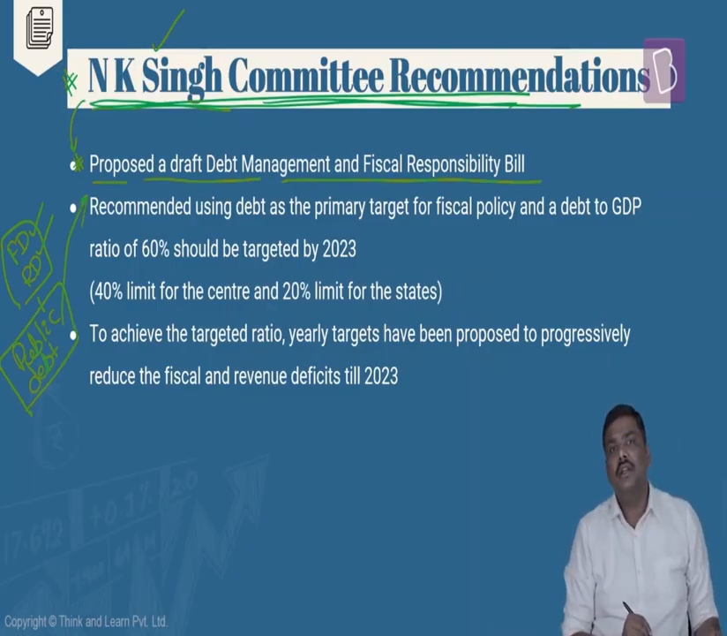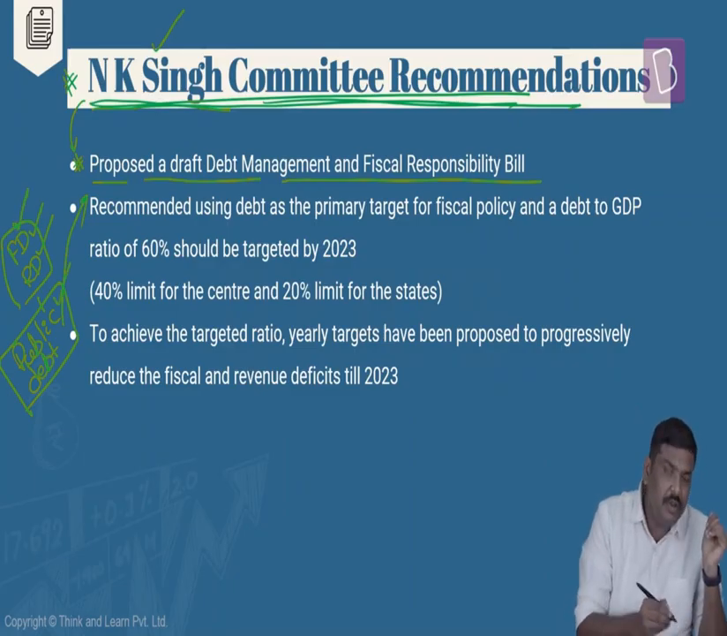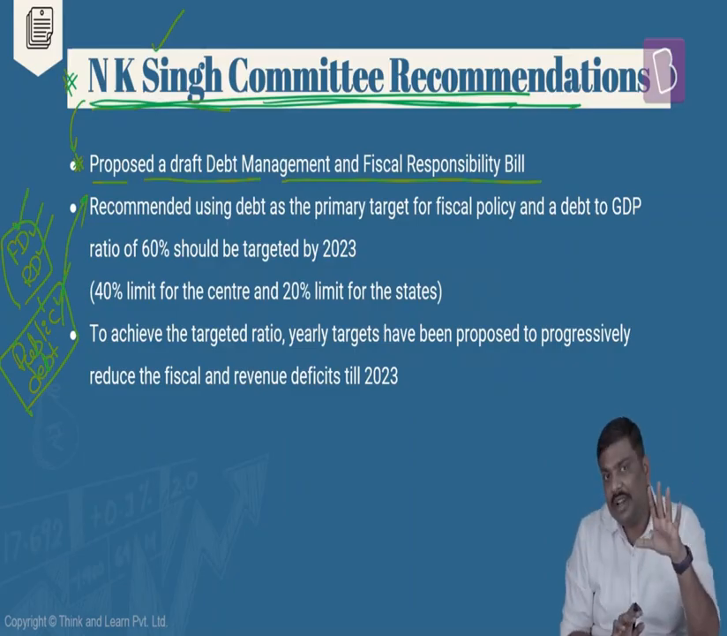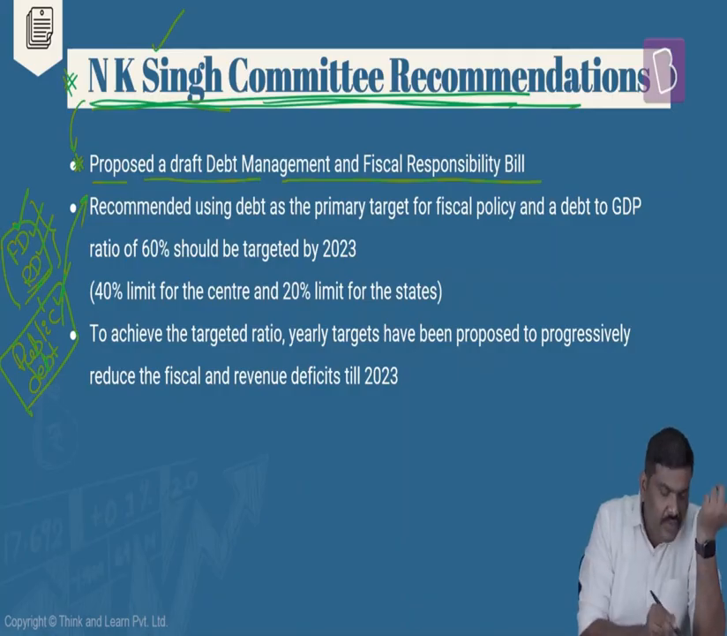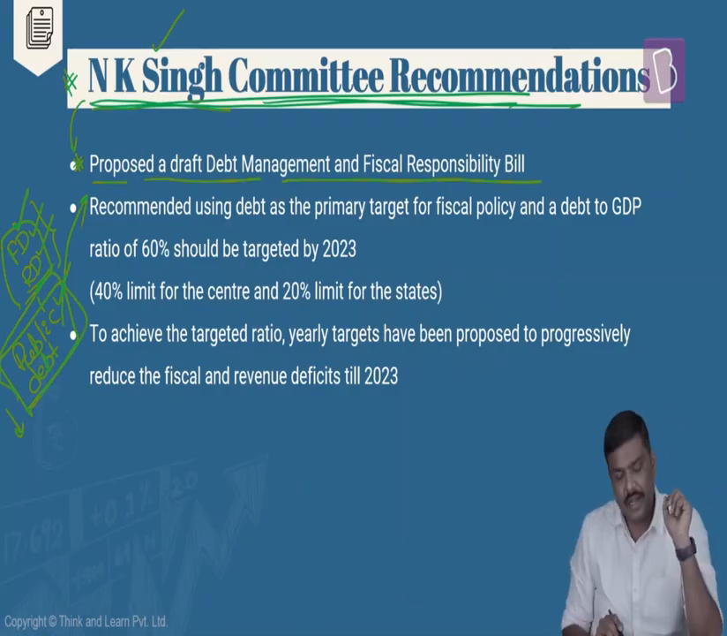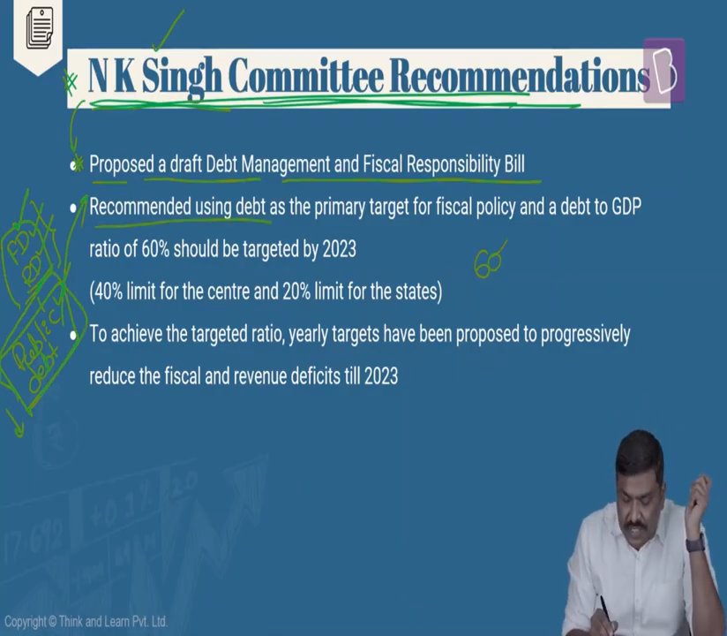Reduce the public debt. Now, just a couple of minutes ago, I discussed what is the basic difference between the fiscal deficit as well as the public debt. I hope you remember that. So this committee recommended that rather than only reducing the fiscal deficit and revenue deficit, we should also make public debt a priority and reduce this particular public debt. And what is the recommendation here? The public debt should be reduced to 60% of GDP by 2023. Is that okay? 60% of GDP by 2023.